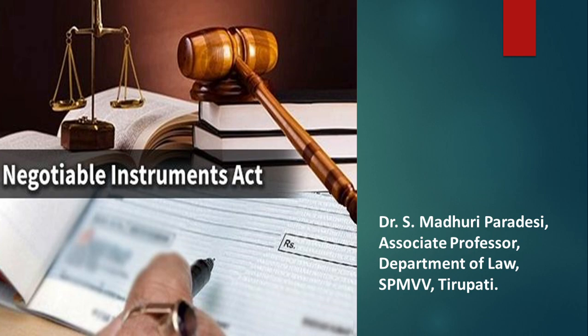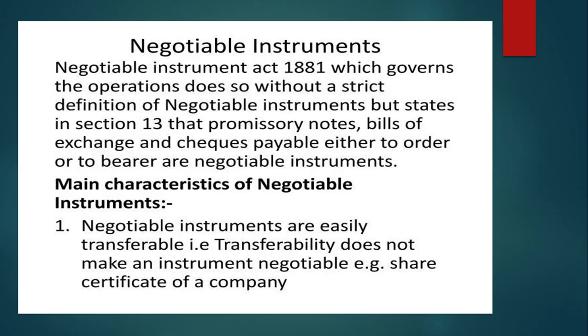Today we are going to discuss another topic, that is the Negotiable Instruments Act, 1881, which governs the operations. It does not give a strict definition of a negotiable instrument, but Section 13 states that promissory notes, bills of exchange, and checks which are payable either to order or to the bearer are called negotiable instruments.